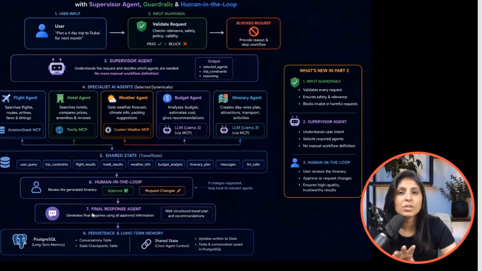This final response agent is responsible for generating the final itinerary, and we have this agent after the human in the loop step. In the human in the loop step, we are just showing the draft of the itinerary. If the user approves, then the final response agent will create the itinerary, and if the human requested some changes, then based on those requested changes, the final response agent will create the itinerary.